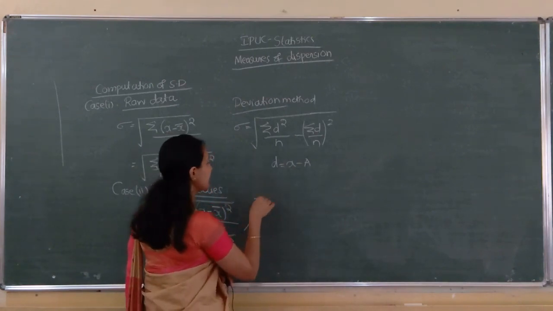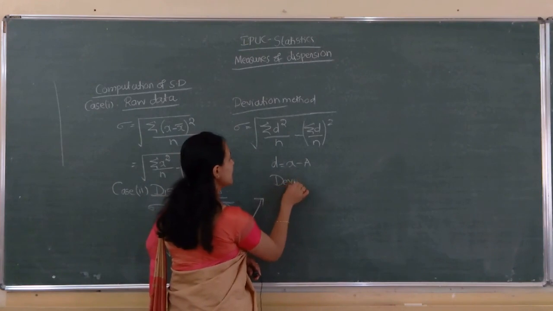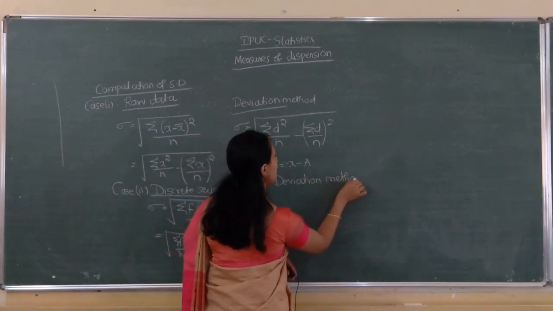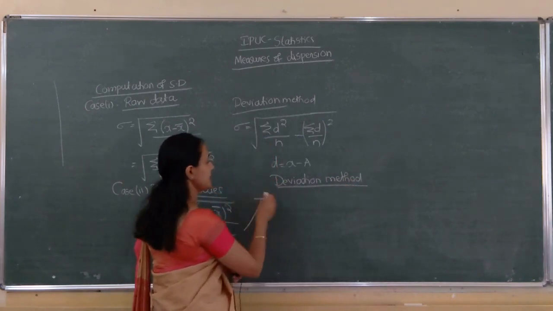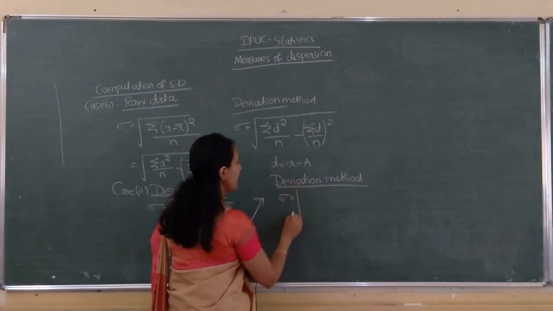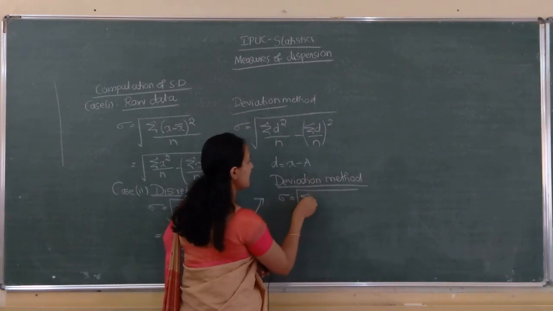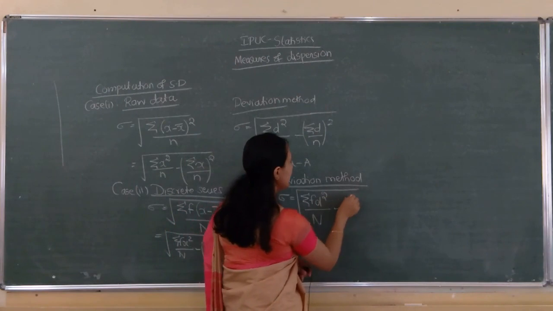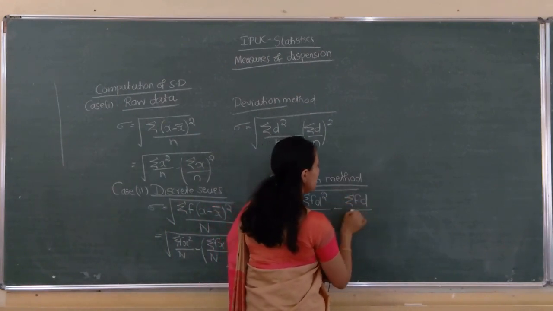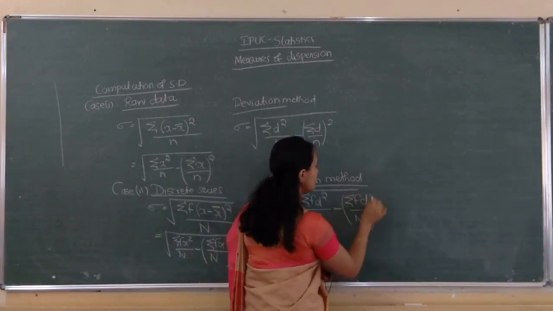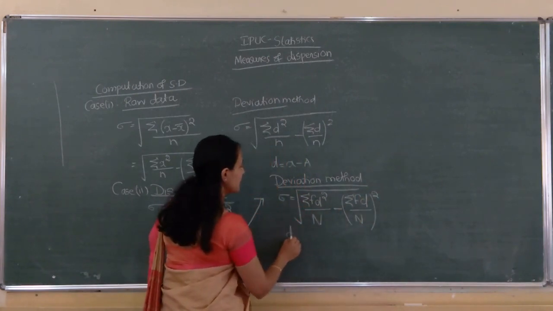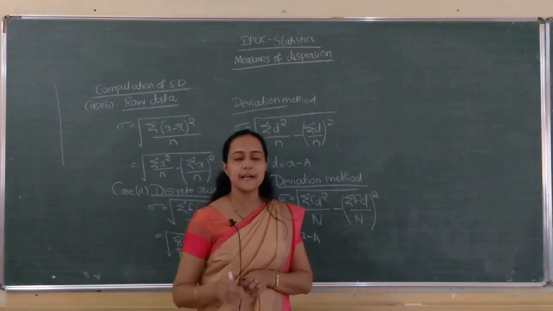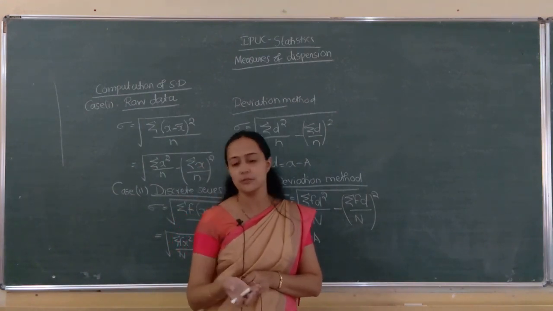So, in this case the deviation method is sigma equal to square root of sigma f into d square divided by N minus sigma f into d divided by N the whole square, where d equals x minus a. Same, among the x values one we are taking as the assumed mean.